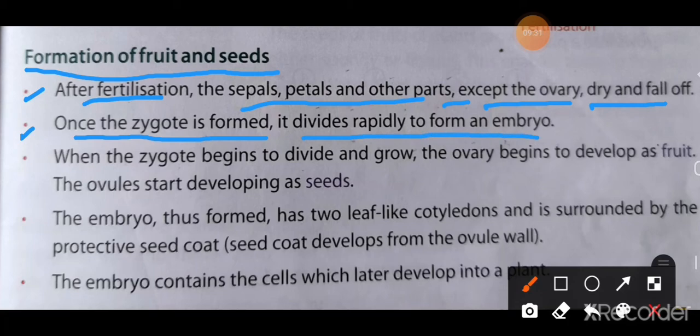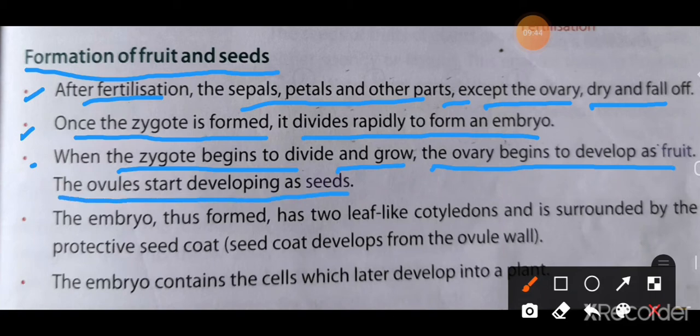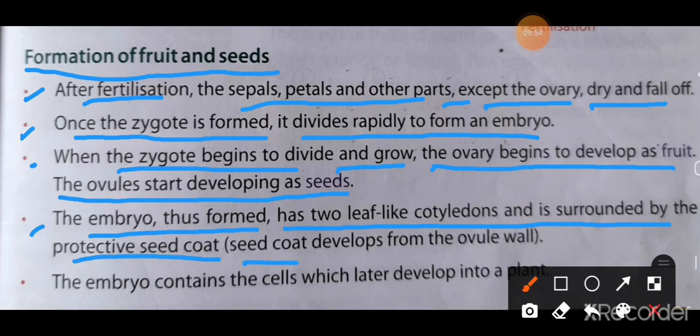The third one, when the zygote begins to divide and grow, the ovary begins to develop as a fruit. The ovules start developing as seeds. The fourth one, the embryo thus formed has two leaf-like cotyledons and is surrounded by the protective seed coats. Seed coats develop from the ovule wall.